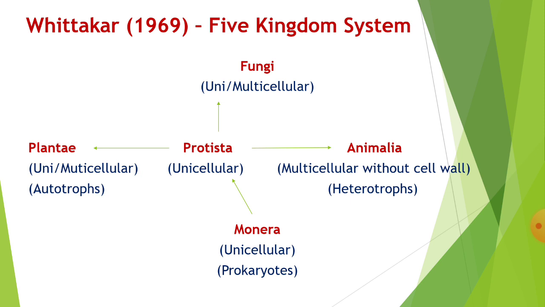Then the fourth kingdom is Animalia. Here multicellular organisms are there without cell wall. In Animalia, cell wall is absent, and in plants cell wall is present. So this is the basic difference. Kingdom Animalia is heterotrophic, totally dependent on other organisms for food material. Then the fifth kingdom is Fungi. Here unicellular or multicellular fungi are there. So this is the five kingdom system, which was proposed by Whittaker in 1969.